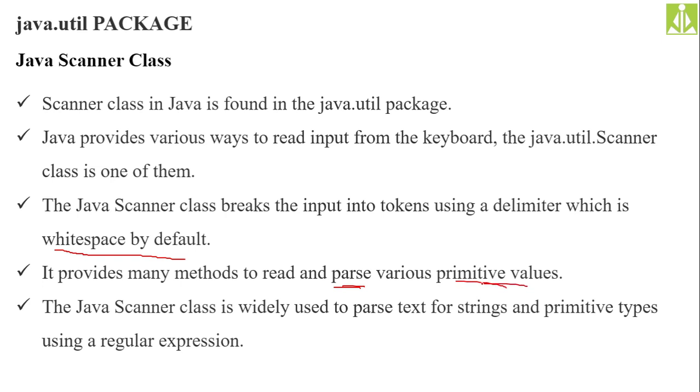The primitive types are integer, character, float, double, boolean. Whatever data we read from the keyboard comes like a stream, and we need to convert that stream into primitive types, and that process is the parsing.